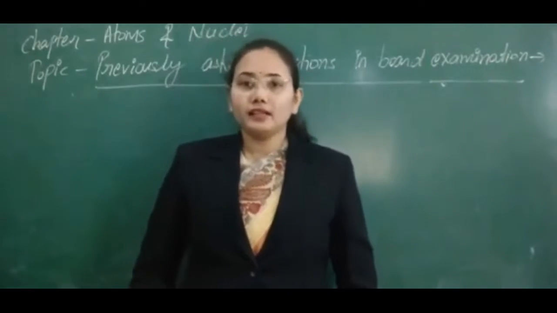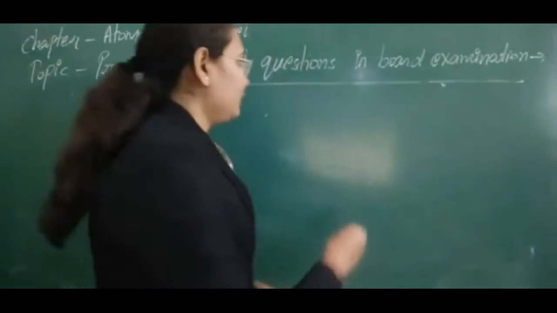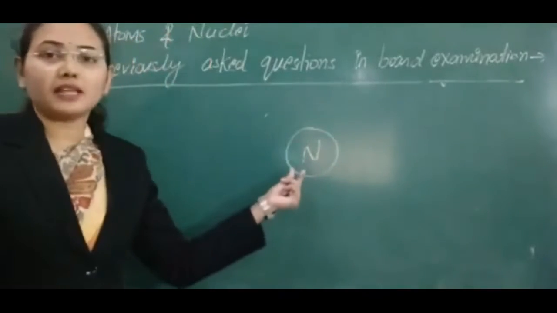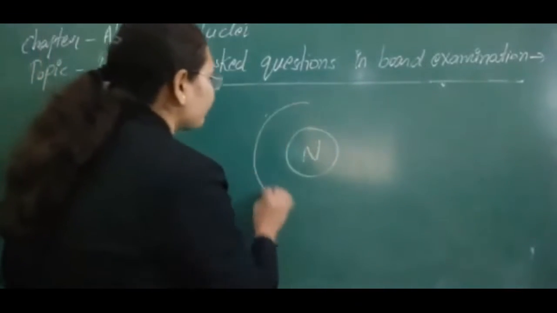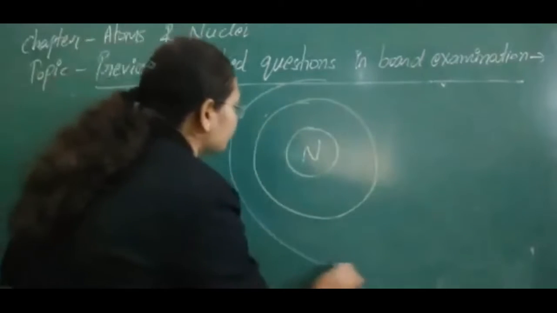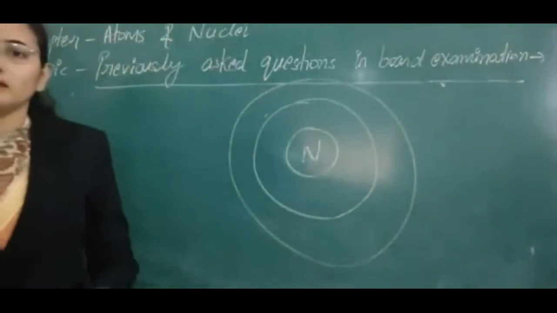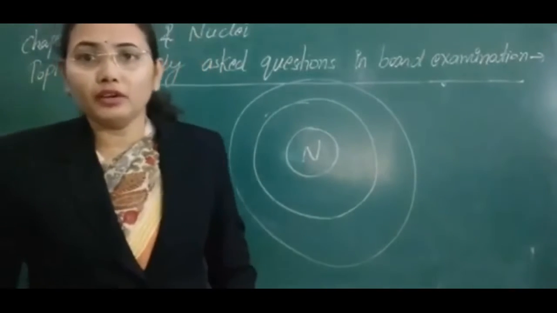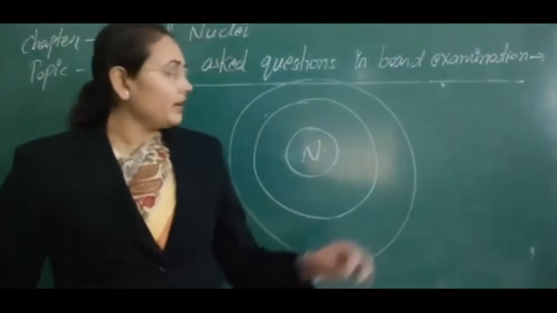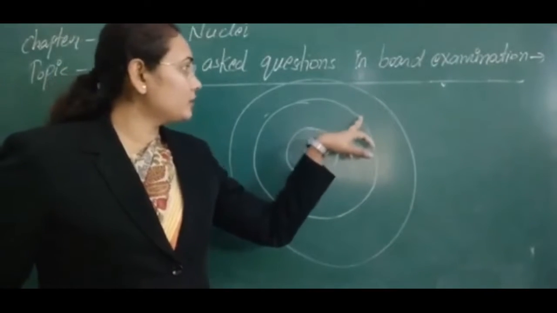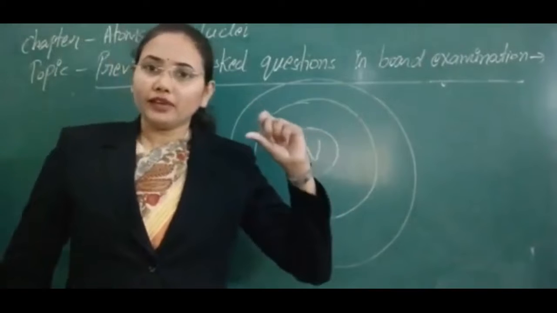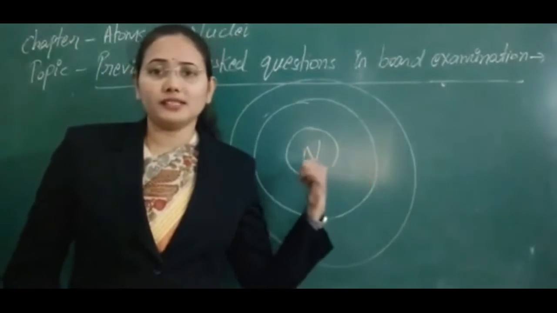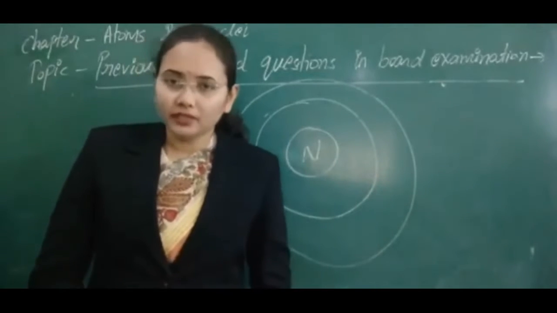So according to that he suggested a model, and his model was that in every atom there is a central tiny space called the nucleus, and outside the nucleus there are certain circular orbits in which electrons are revolving, and whenever any electron makes a transition from a higher state to a lower state, at that time energy is radiated in that transition. So this was the basic assumption of the Rutherford model.